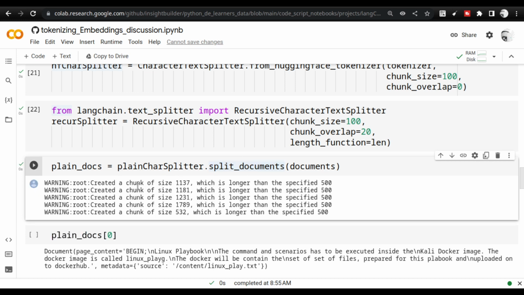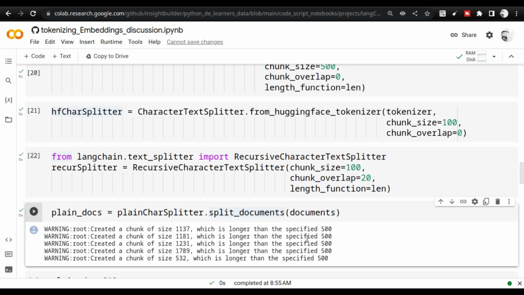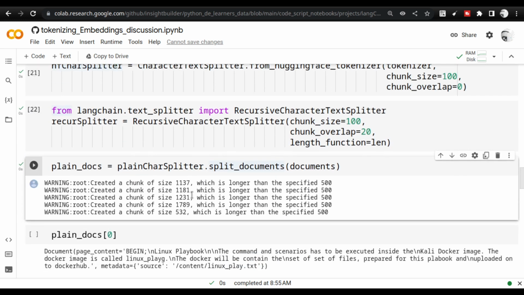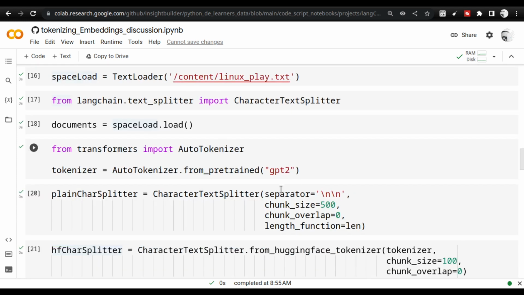Once I execute it, you'll see that the character splitter is telling me that it is unable to split with 500 length. I gave a chunk size of 500, but it is splitting at 1137, 1181 and so on. This is difficult to control when you use the plain character splitter. This version.